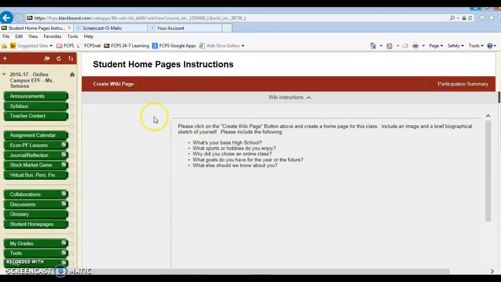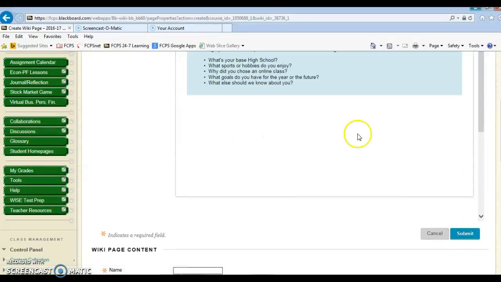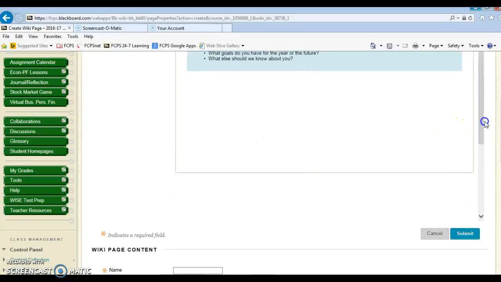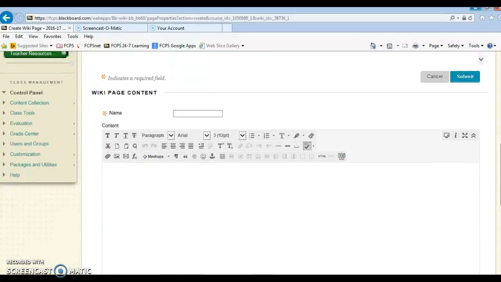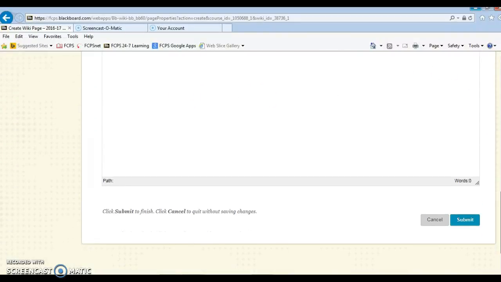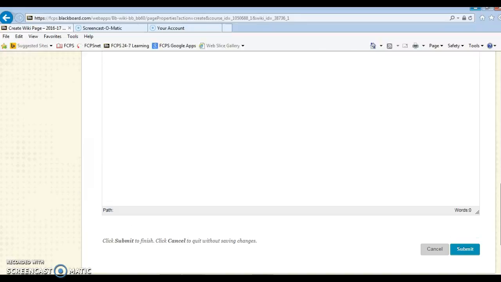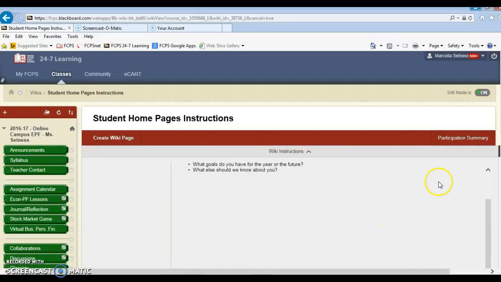Basically, what you do is click on the Create Wiki page, and then you respond by creating your wiki with your personal information. So again, the directions are up at the top, and then you would go through, fill in your name, and then provide the response to the questions, and then feel free to post a picture that's school appropriate, and then hit the Submit button, and then we'll be able to see information about you in the course.